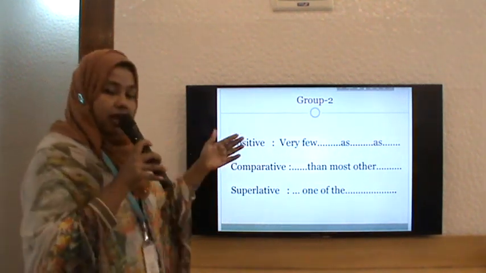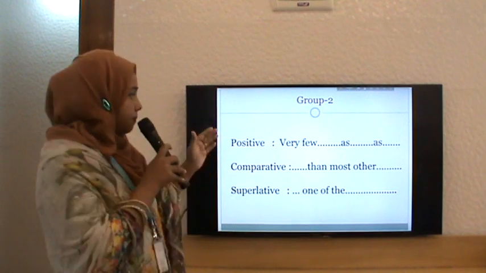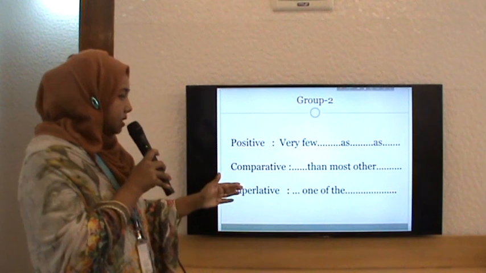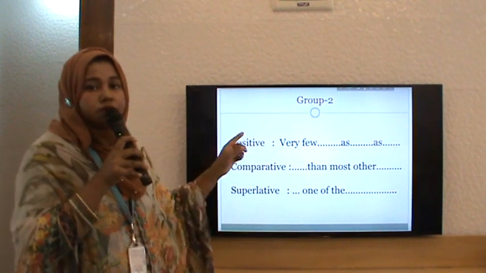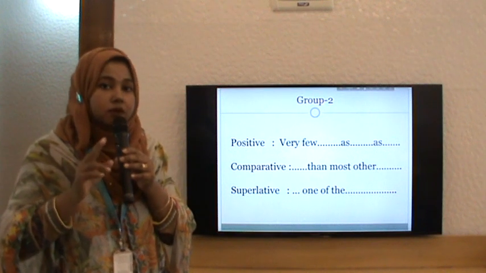Very few, than most other, one of the. Again, let me help you. Very few, than most other, one of the. They belong to group 2. Actually, these two are basic formulas.